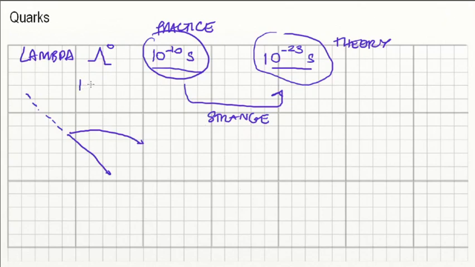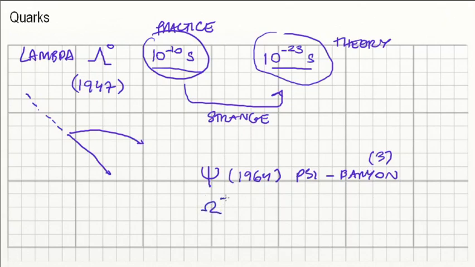So just for some dates, the Lambda particle was discovered in 1947, and there's also some other less discussed particles like the psi, or simply psi, right? Which is a baryon. And again, baryons, they've got 3 quarks, just like protons, neutrons. And we also have an omega. So this is the omega baryon, also 1964. And that's also a baryon. In this case, this baryon is strange. And that's fun.